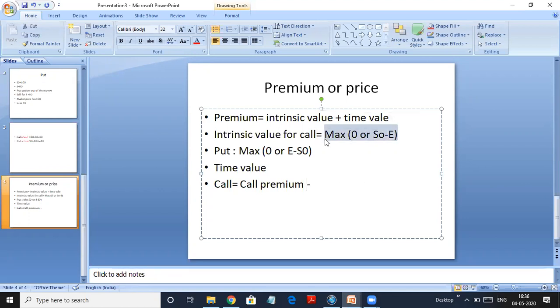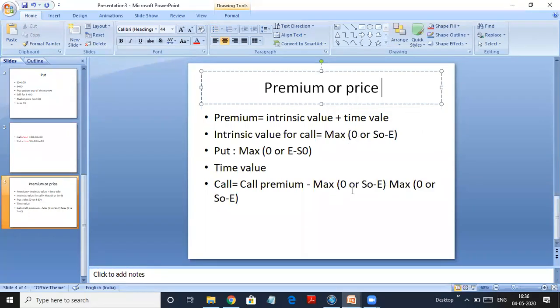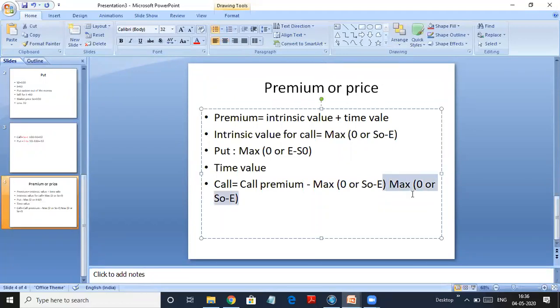So for a call option, the intrinsic value is maximum of 0 or S0 minus E. Then let's do it for put option. So you take put premium for a put option, equals put premium minus its intrinsic value, which is maximum of 0 or E minus S0. So nothing but premium minus the intrinsic value will give you the time value.